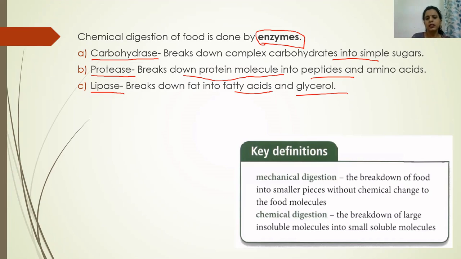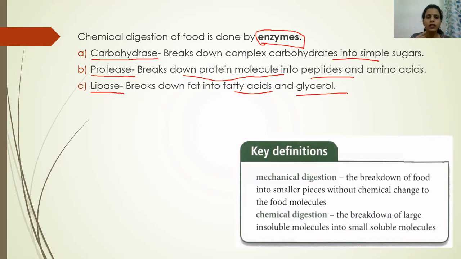Now here in the box given at the bottom, there are two points written: mechanical digestion and chemical digestion. This point you have to understand. Mechanical digestion is a type of digestion in which large pieces of food are broken down into smaller pieces. For example, when we take a bite of food in the mouth, it is a large piece of food.